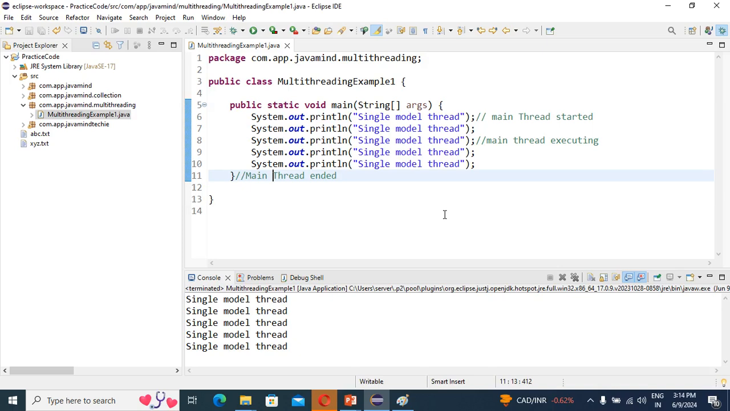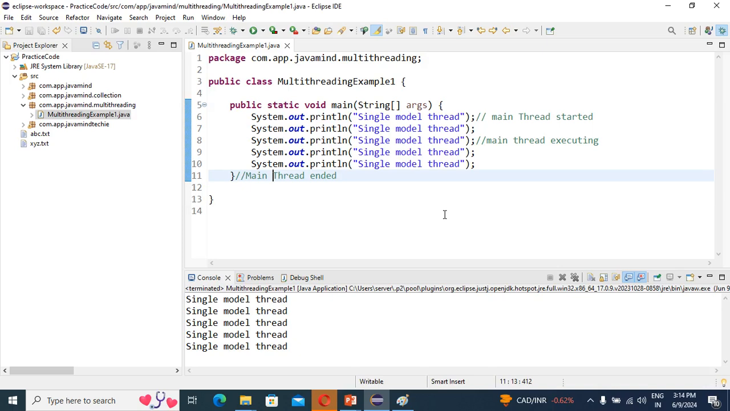So this is called, guys, the single thread model. If we have only one thread, that means our output will come exactly. So this is our single thread model. In the next example, I will jump into multi-threading. If you have more than one thread, then how our output comes, that discussion I will bring in the next class.